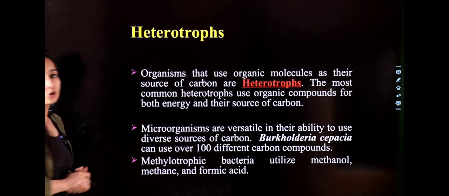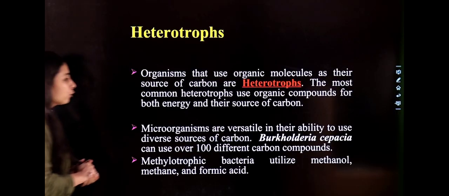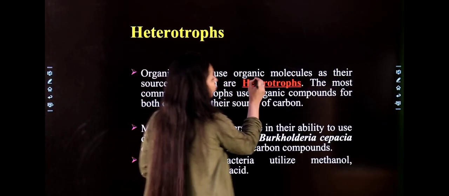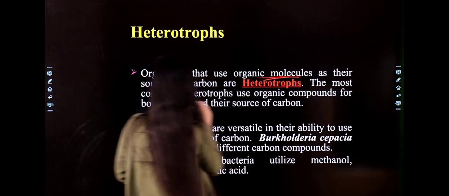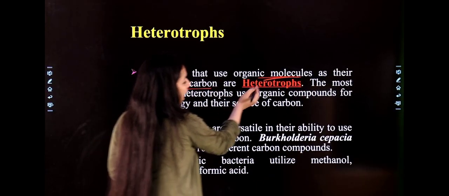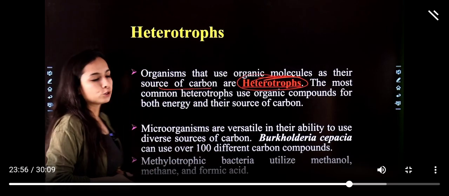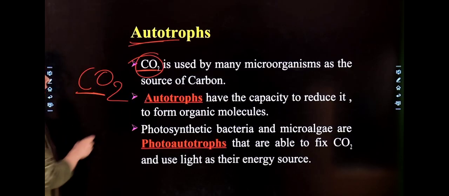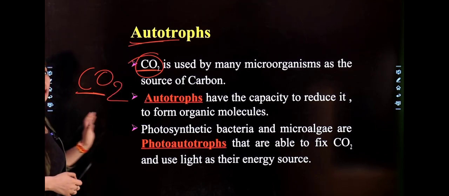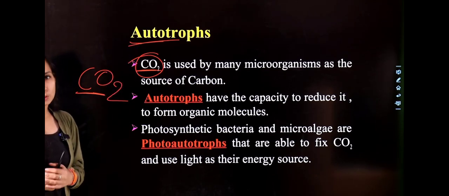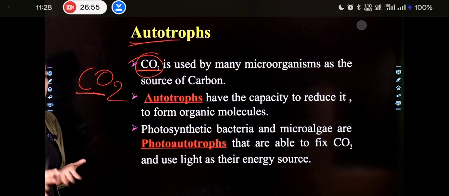heterotrophs. Now heterotrophs, what are heterotrophs? Heterotrophs are the organisms which use organic molecules as their source of carbon. They are using organic molecules. That type of bacteria are classified under autotrophs, or microbes, you can say. Microbes and bacteria are the same terms.